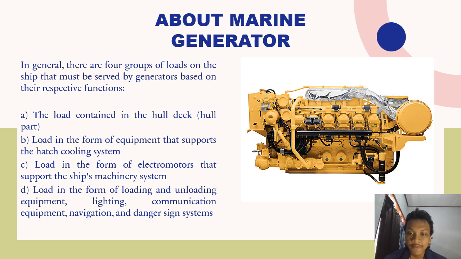In general, there are 4 groups of load on the ship that must be served by the generator based on their respective function. First, the load contained in the hull deck or hull part. 2. Load in the form of equipment that supports the hull cooling system. 3. Load in the form of electromotors that support the ship machinery system. And 4. Load in the form of loading and unloading equipment, communication equipment, navigation, and danger sign system.